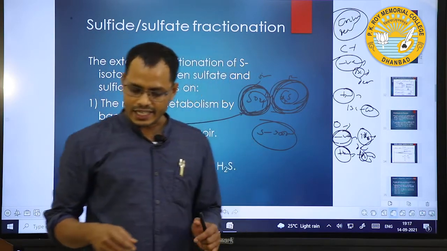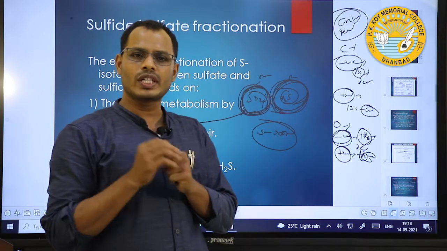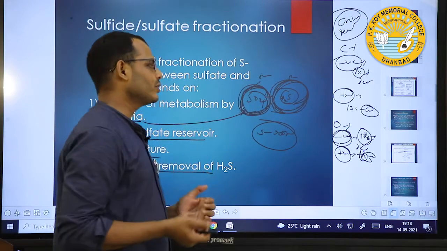In isotopes, mainly carbon, oxygen and sulfur are used to trace the source, where it comes from.